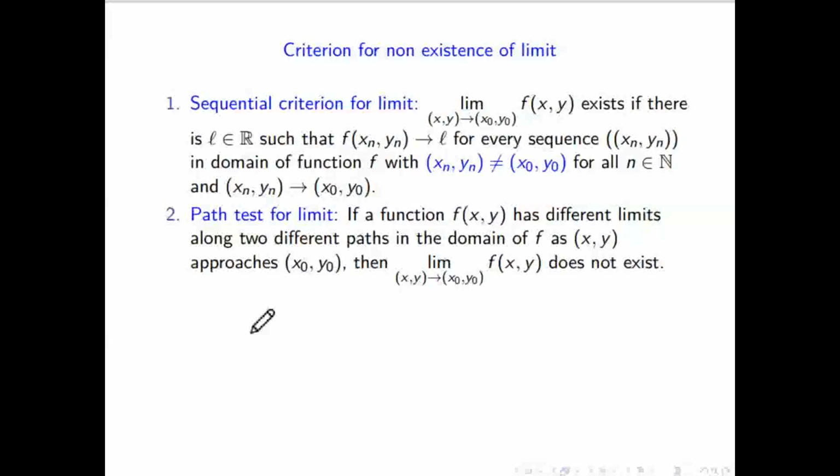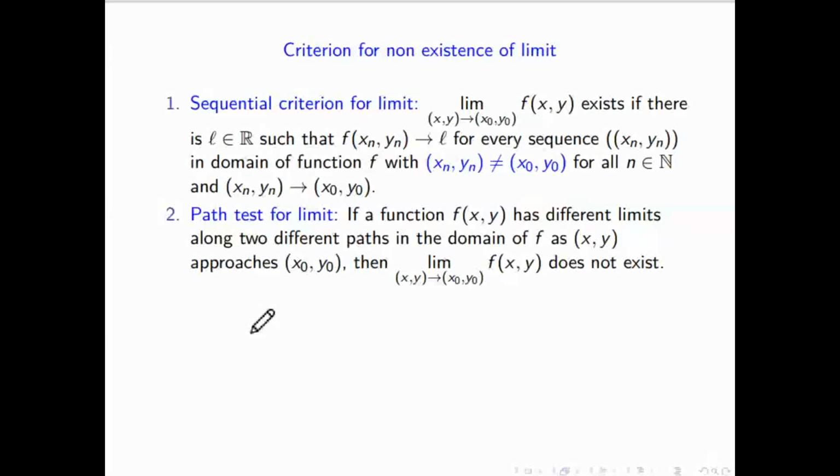Maybe for y equal to mx square the limit doesn't exist, because there are different paths, right? Someone took a sin x, which is also passing through 0, 0. Someone took 2 sin x, that is also one kind of path. So you have to choose different paths, and how many paths exist we don't know. So we cannot use path criteria to show the limit exists, because for every direction it should give the same answer if the limit exists. So that is not practically possible.